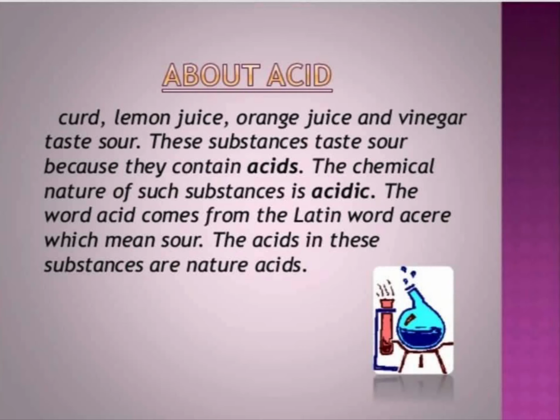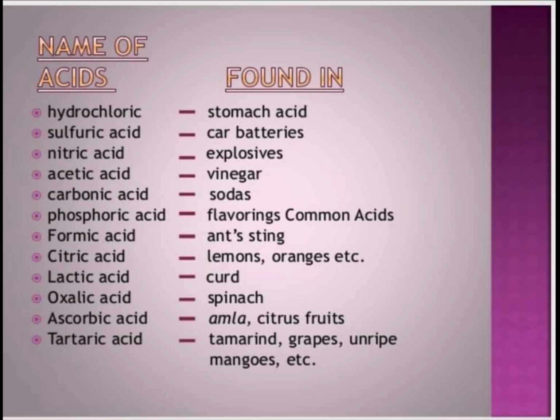Curd, lemon juice, orange juice, and vinegar taste sour. These substances taste sour because they contain acids. The chemical nature of such substances is acidic. The word acid comes from a Latin word acere, which means sour. The acids in these substances are natural acids. Here are some examples of names of acids and where they are found.